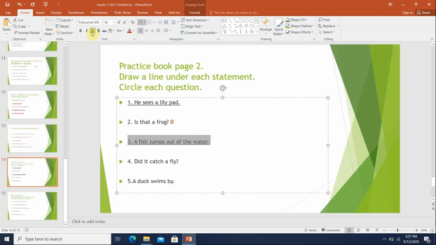Number 4, did it catch a fly? You see, it's asking if the fish caught a fly, and it ends with a question mark. We will put a circle. Number 5, a duck swims by. It's telling us that a duck swims by, so we will underline this sentence because it's a statement.